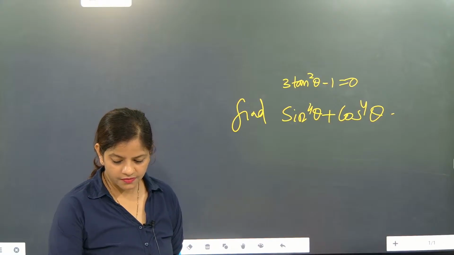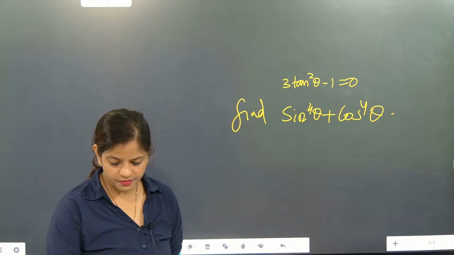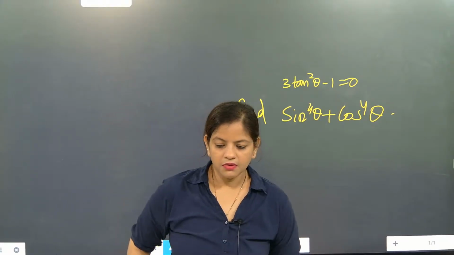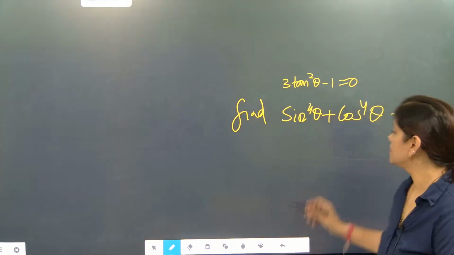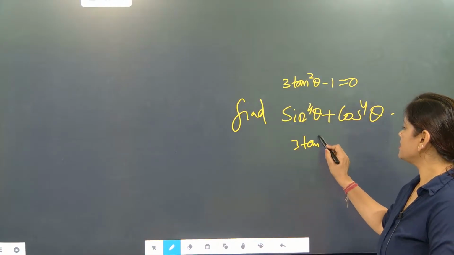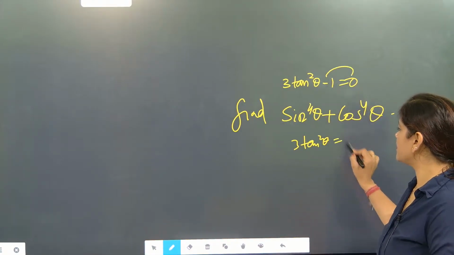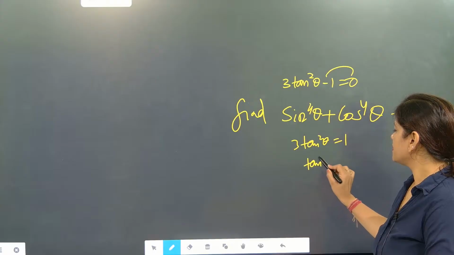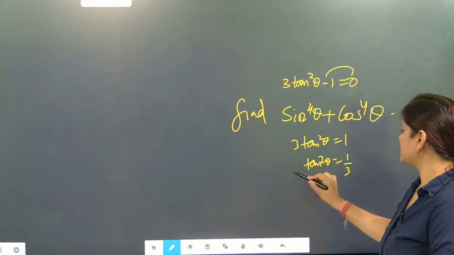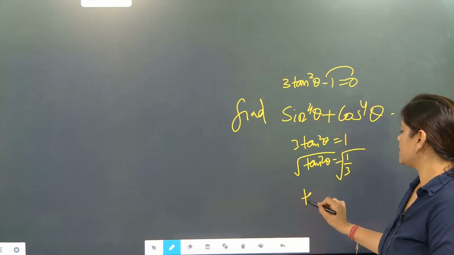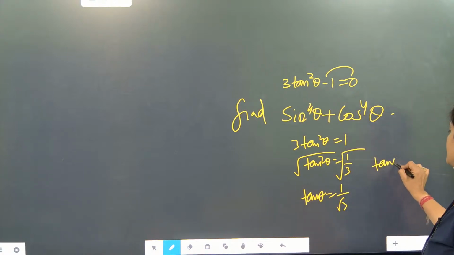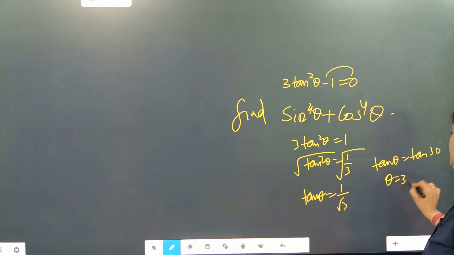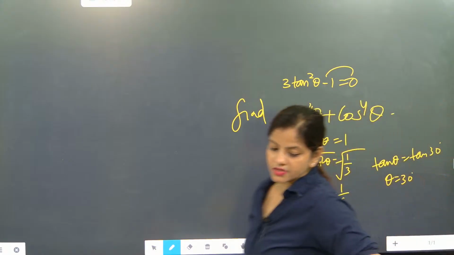Hi, Atharva. All people are giving different sorts of answers. First thing is 3 tan square theta. Shift this one, it will become 1. Then tan square theta equal to 1 by 3. Take root on both sides. Tan theta is equal to 1 by root 3. So tan theta is equal to tan 30 degree. So theta equal to 30 degree. That's it.